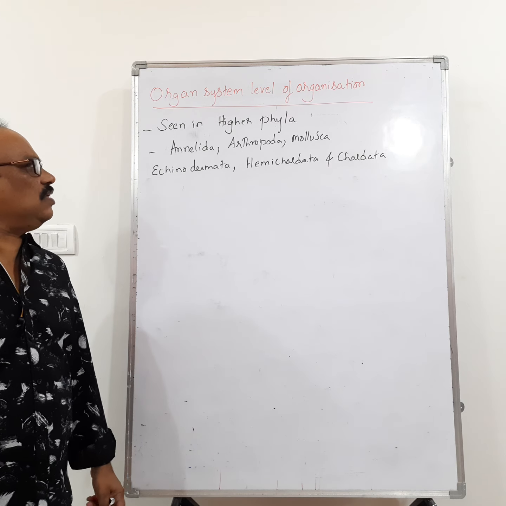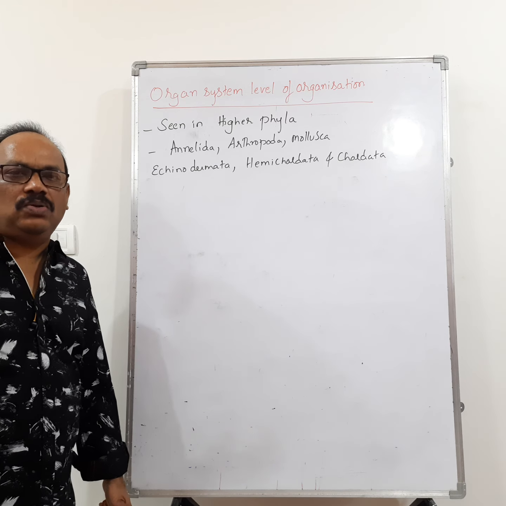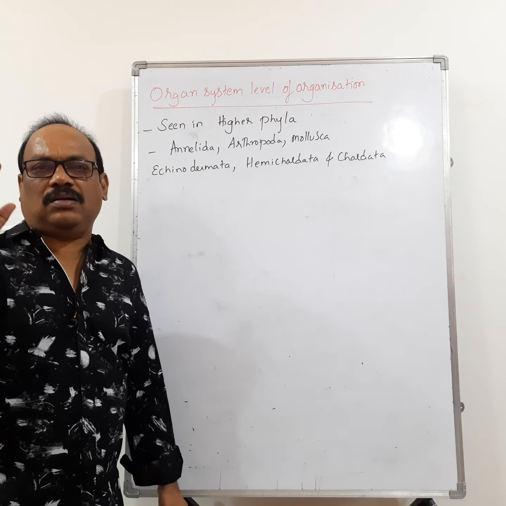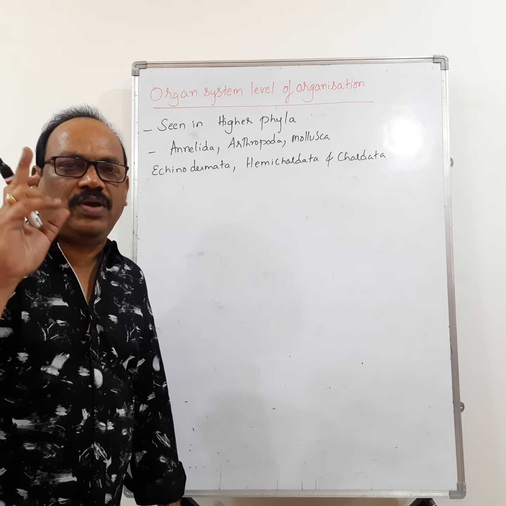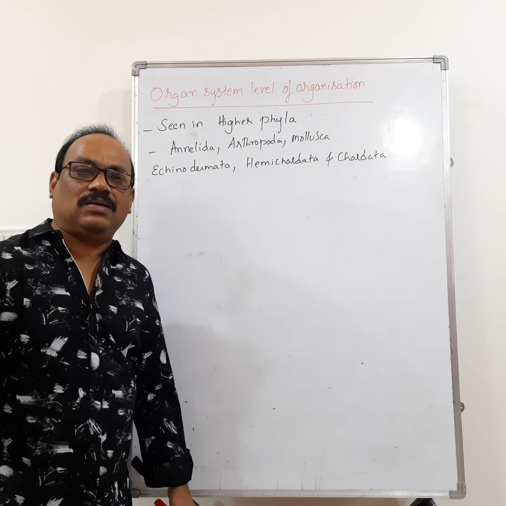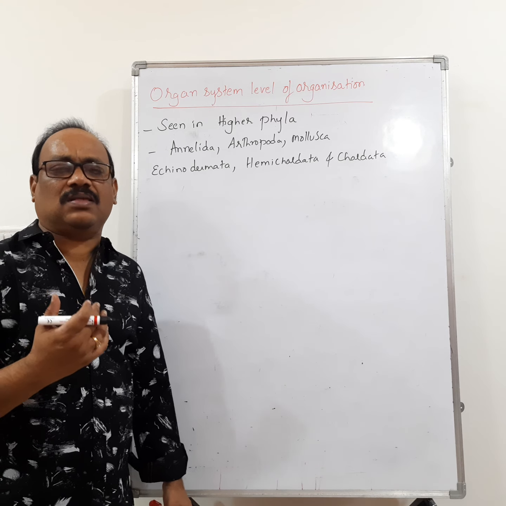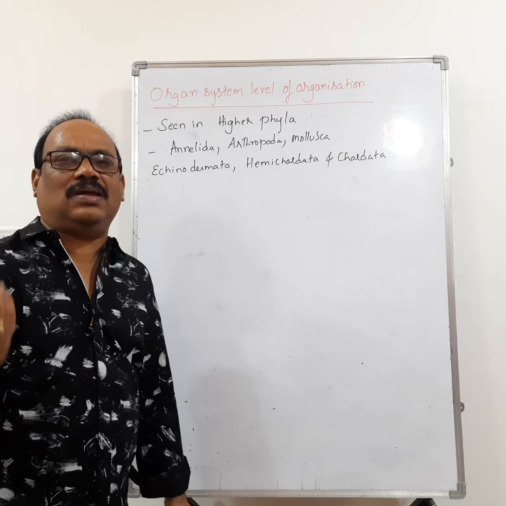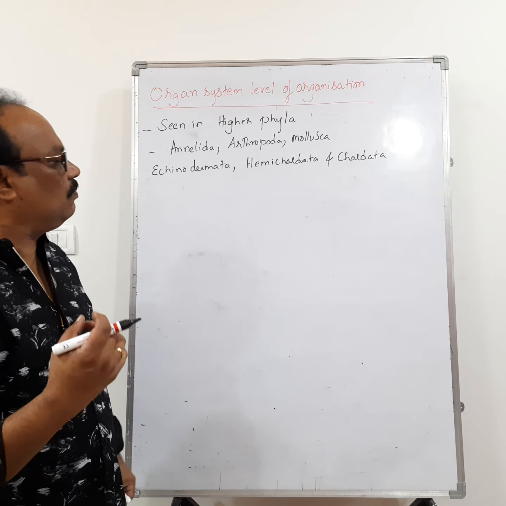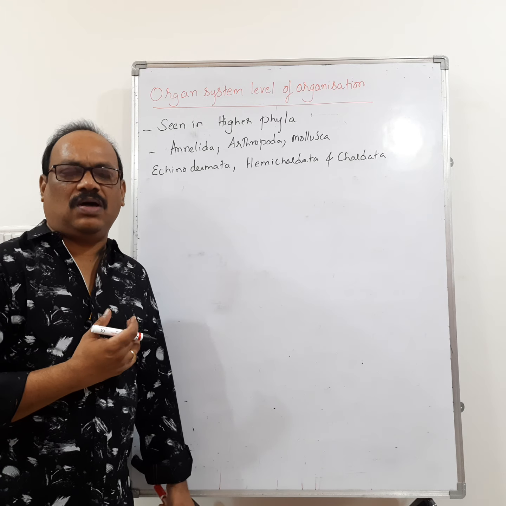Specifically, we can say the organ system level is seen in Annelida onwards. But all the triploblastic animals show organ level. That means organs are specialized for a specific function. Remember that. So, the organ system level of organization we can see clearly from Annelida onwards. That means in Platyhelminthes and Aschelminthes, the organ systems are poorly developed. From Annelida onwards we can see clearly well developed organ systems, but we can include Aschelminthes also in the organ system level of organization.